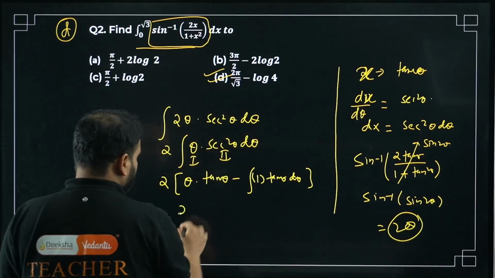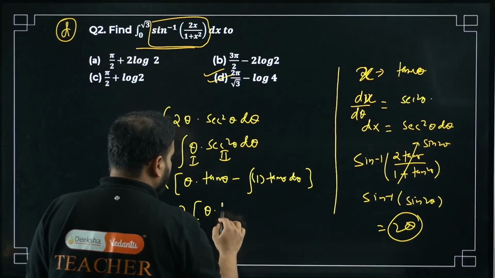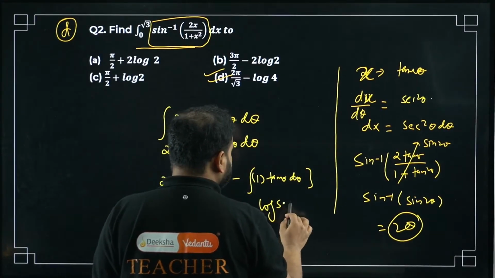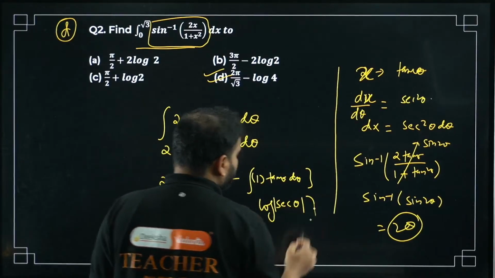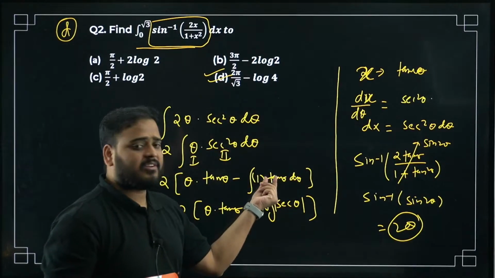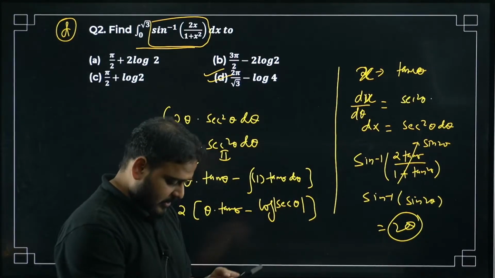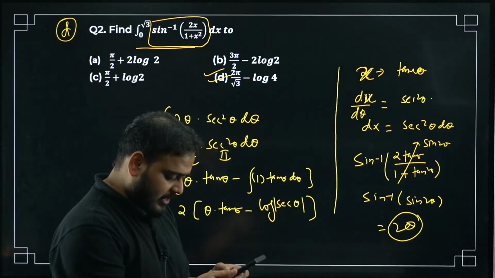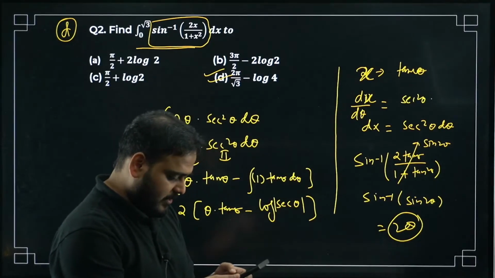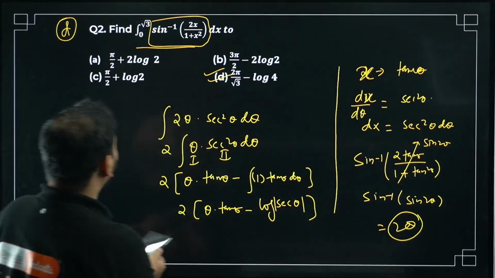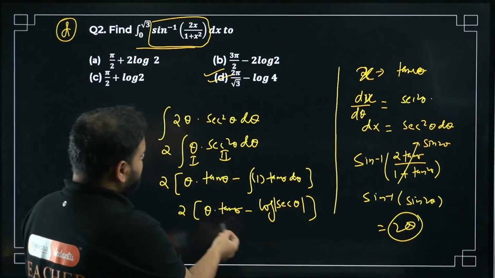What I get is 2 times theta tan theta minus log sec theta. Please check. How come? The integral of tan theta is log sec theta. Okay, please check. We can't integrate 2 tan inverse of x by using parts. Correct. All right, so this is what your answer is going to be.